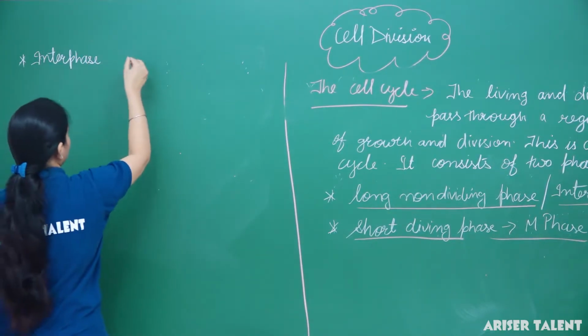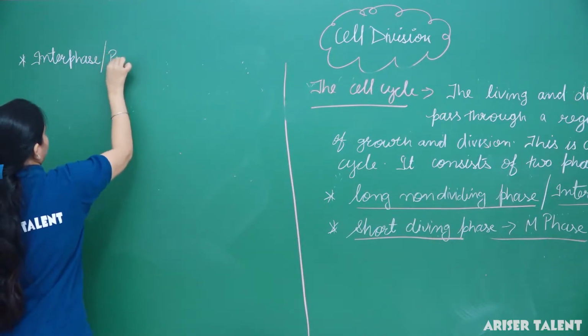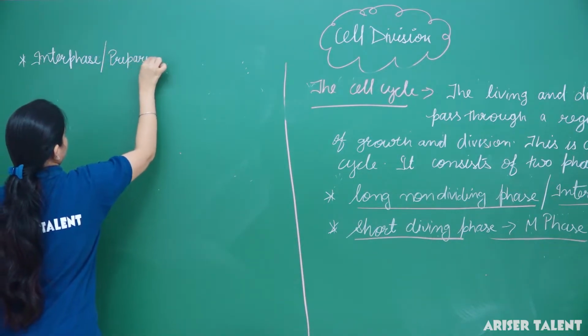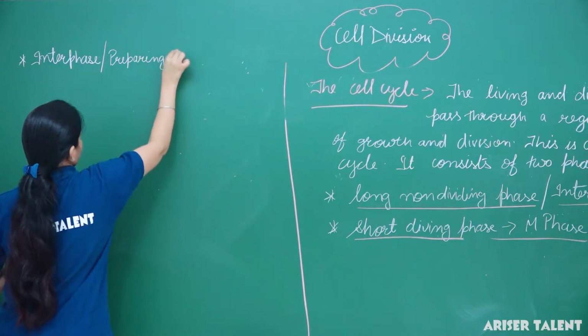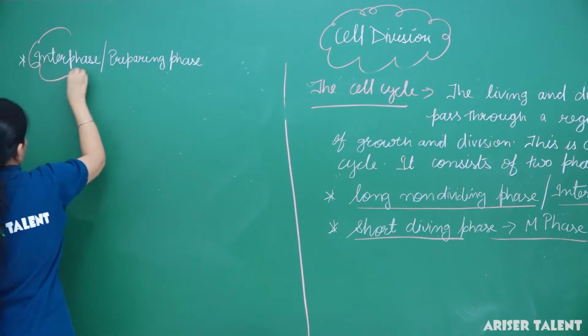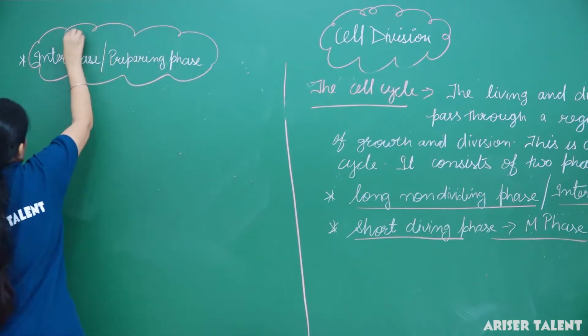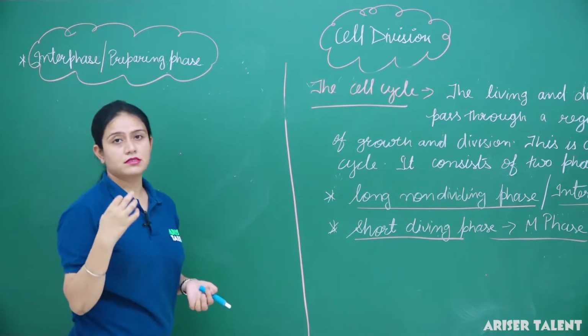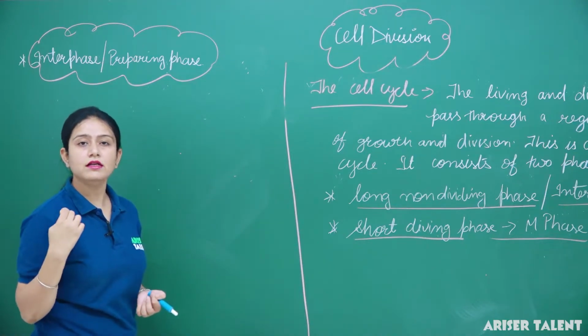Interphase, or the non-dividing cell, is also known as the preparing phase. In this phase, what happens? Generally this phase consists of 3 parts: G1 phase, S phase and G2 phase.